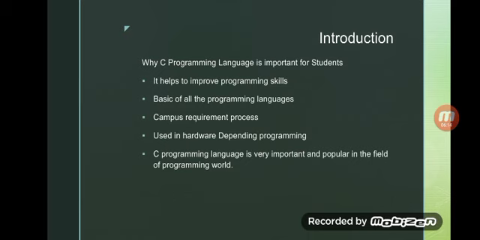This is one of the most important features of C programming. C programming language is very important and popular in the programming world. So we all have to understand very well what C programming is, how we use it, what the features of C programming language are, and how we implement these features in our programming to make programs in a very easy way and to learn it.